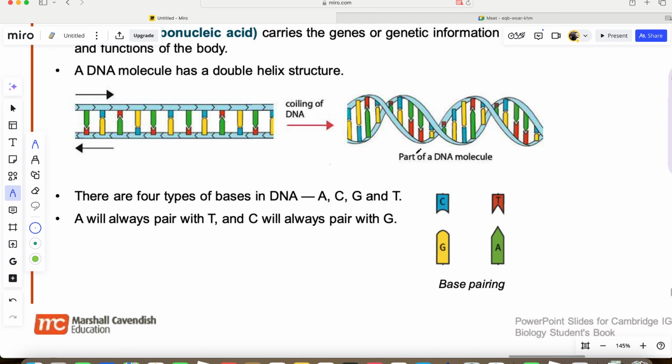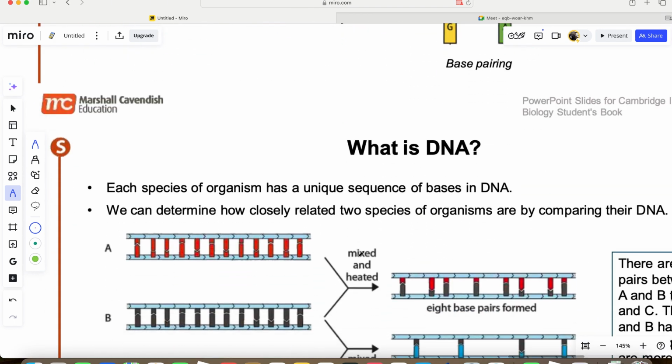Now let's take a look. We say there are 4 types of bases in a DNA: base A, base C, base G, and base T. A always pairs with T, remember that. In multiple choice, you find this a lot. A pairs with T, and C always pairs with G. Now look at C and G. C looks like this, and G looks like this. That's why they pair, because this can fit into this, and this sharp mouth can fit into this active site. This is called the base pairing of the DNA strand. Now let's move to the next one.